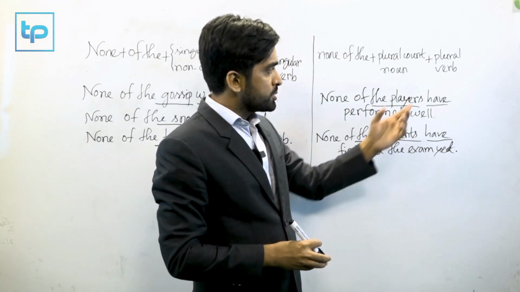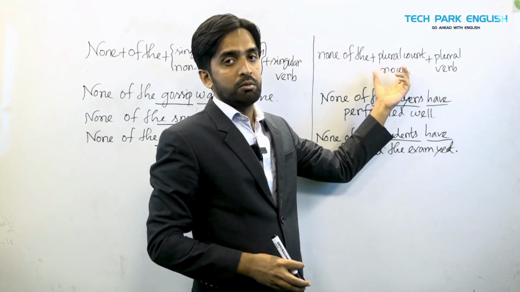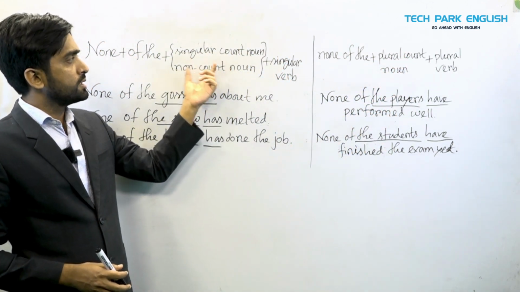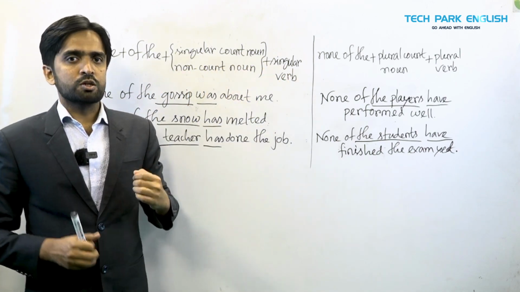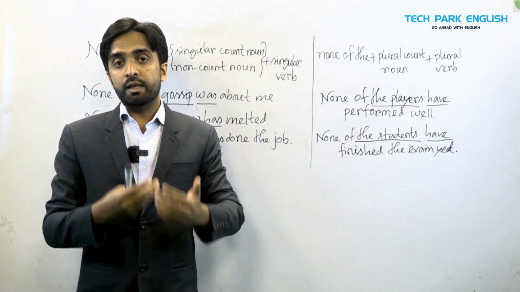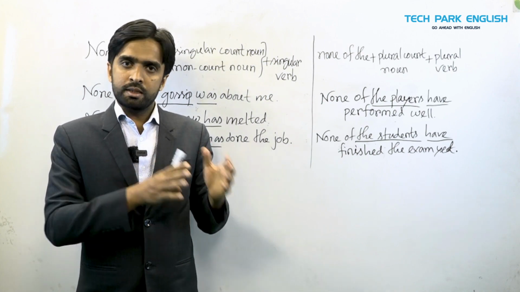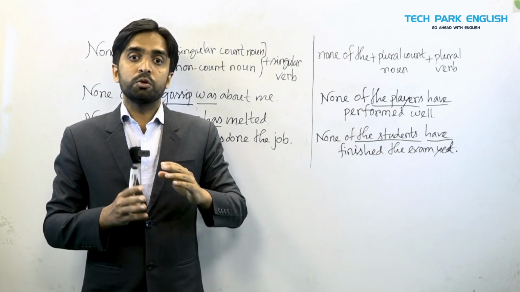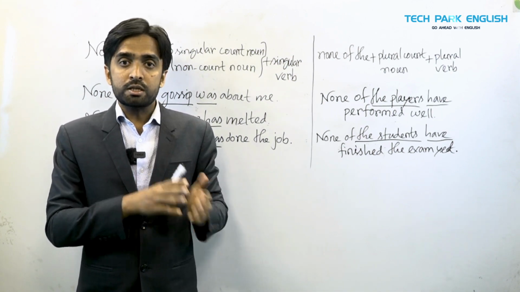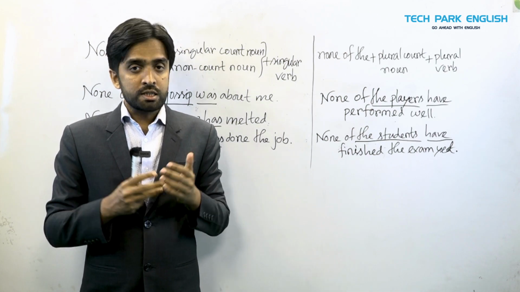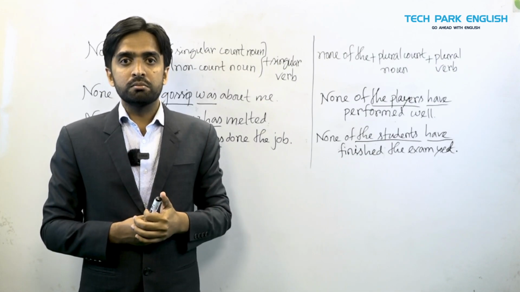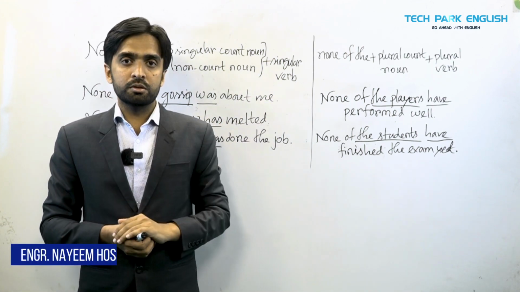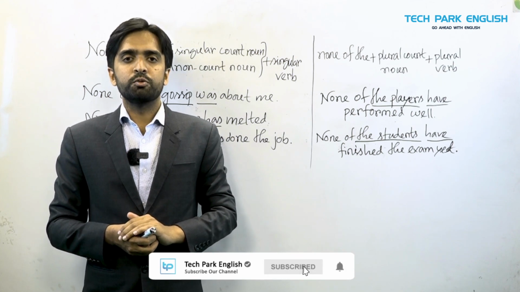So what could be the verb? It actually depends on the noun. If it is plural, then it takes plural verb, and if it is singular, then it takes singular verb. So when we try to make sentences in English or speak in English, you need to be very careful about what we are going to use after none. And remember that none can take both singular and plural verb, and that depends on the noun that it follows. If it is singular or a non-count noun, then it will take singular verb. But if it is a plural count noun, then it will take plural verb. And that's how we can use it smartly.